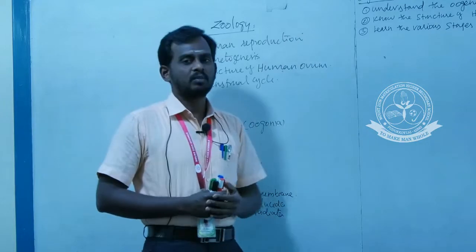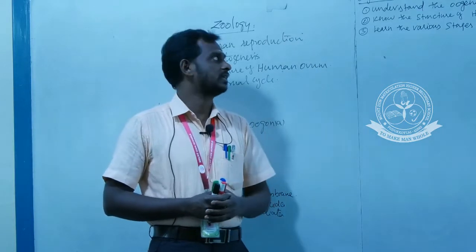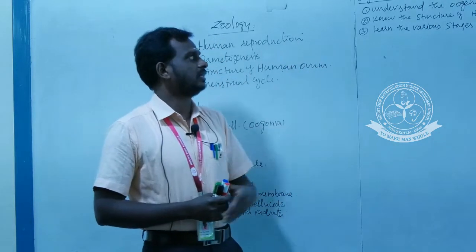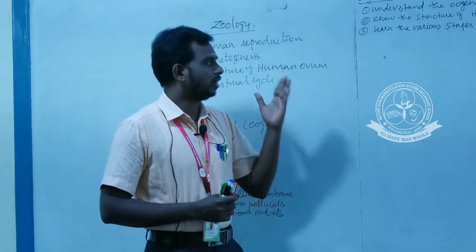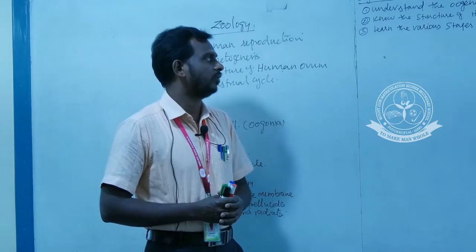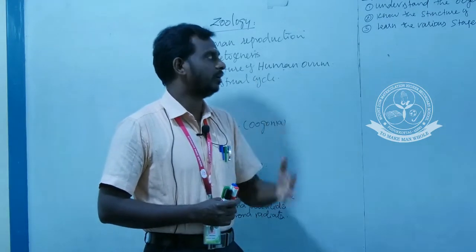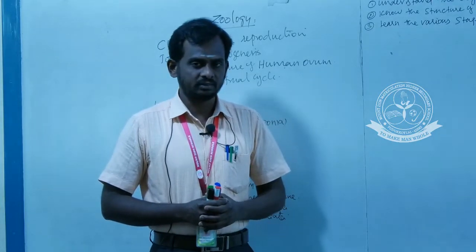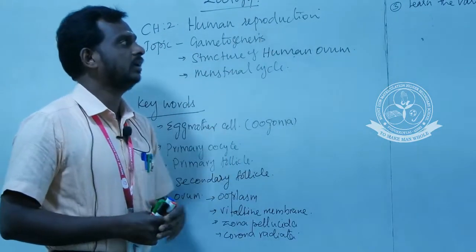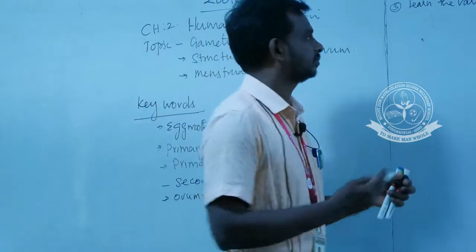Okay. So what is the objective of today's class? Students, we are going to understand the oogenesis process, then you have to understand the structure of the human ovum, and finally you are going to learn the various stages of the menstrual cycle. Okay. First we are going to see the oogenesis process.